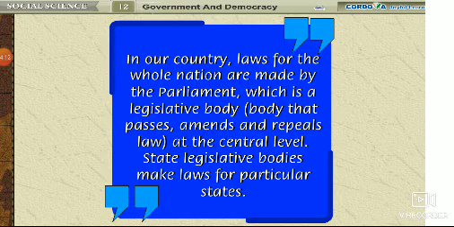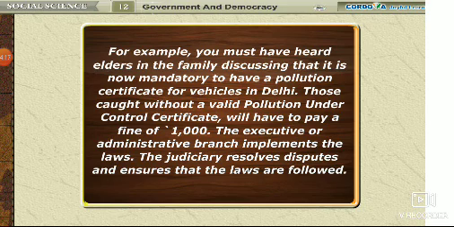State legislative bodies make laws for particular states. For example, you must have heard elders in the family discussing that it is now mandatory to have a pollution certificate for vehicles in Delhi. Those caught without a valid pollution under control certificate will have to pay a fine of ₹1,000. The executive or administrative branch implements the laws. The judiciary resolves disputes and ensures that the laws are followed.